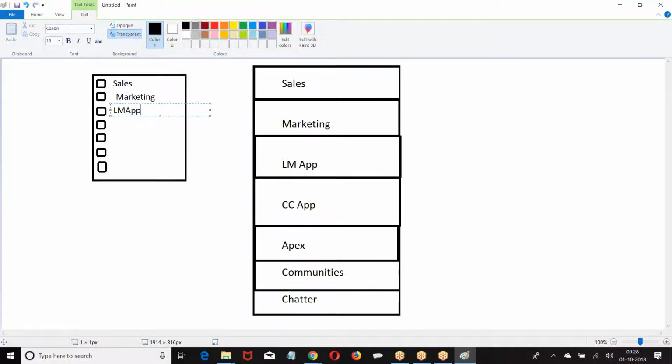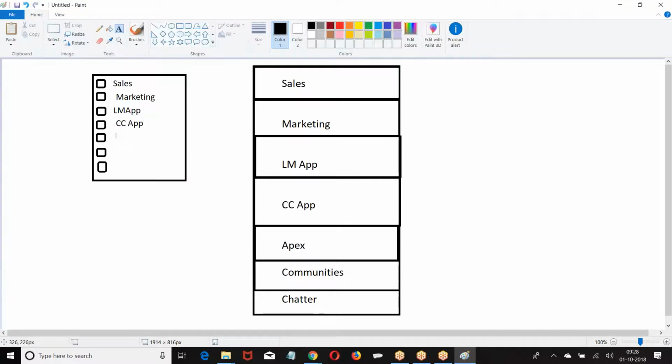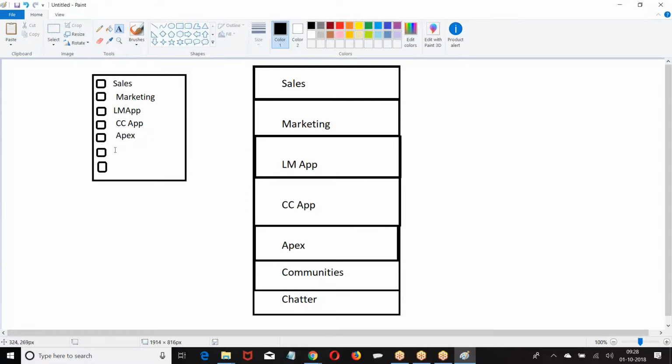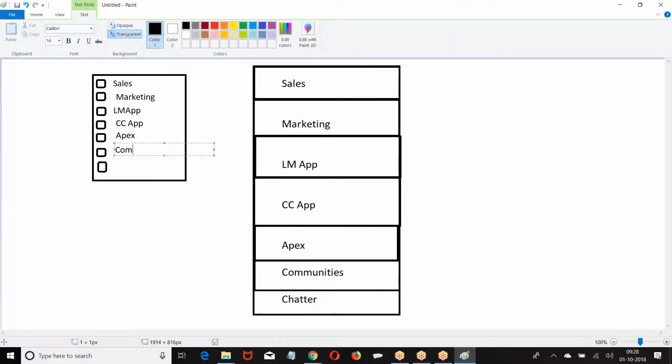Anybody who purchase Salesforce license, he is capable of working with CRM as well as Force.com.